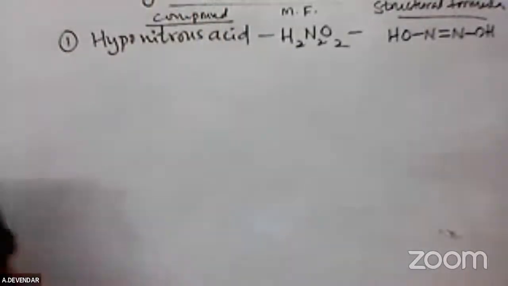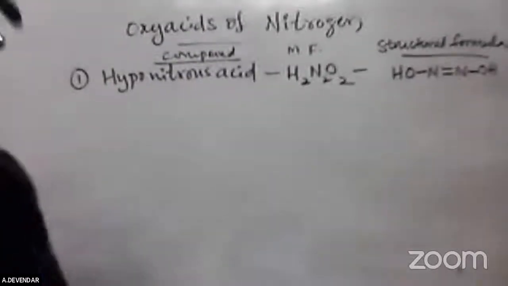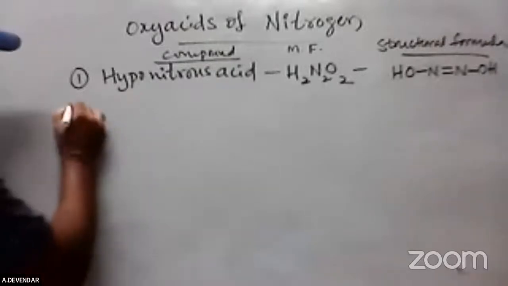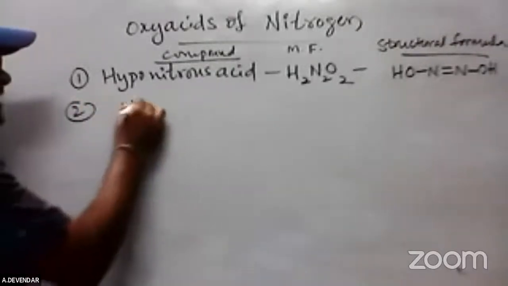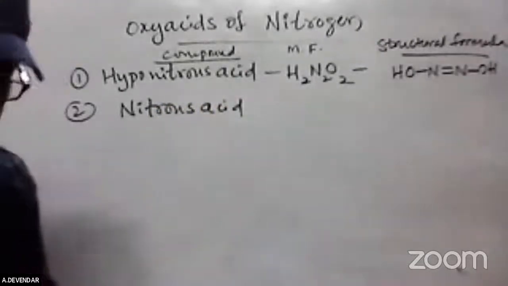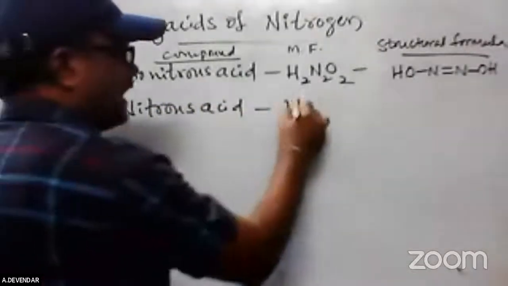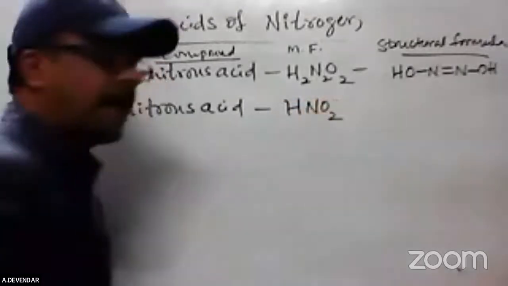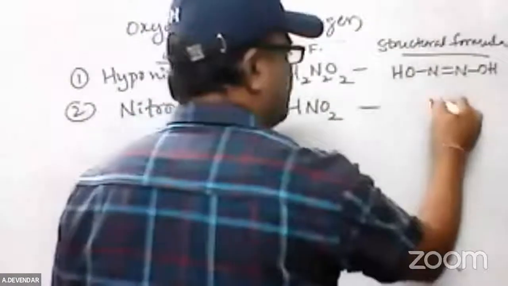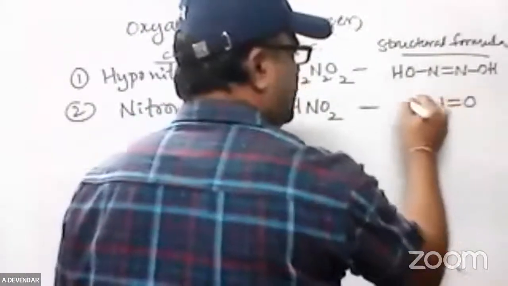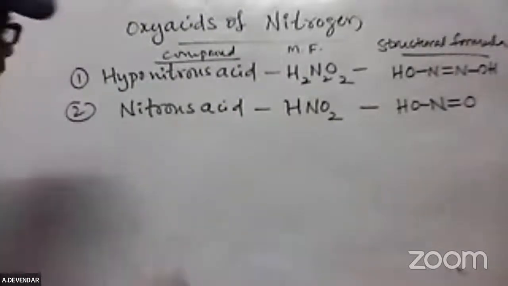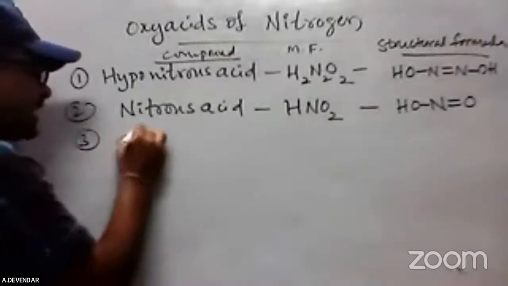Please remember these oxy acids of nitrogen. The first member is hyponitrous acid. Next, the second member is nitrous acid. Nitrous acid has the formula HNO2. Its structure has nitrogen with a double bond and one hydroxy group. This is called nitrous acid. Next, third is nitric acid.